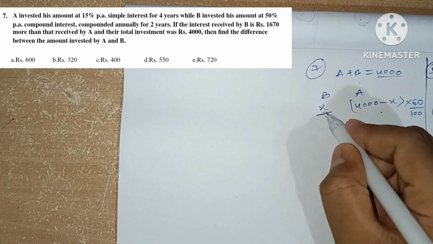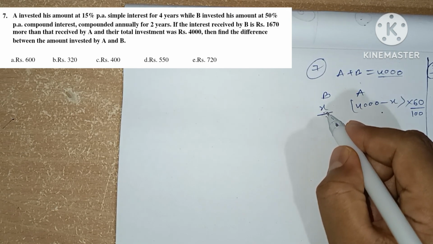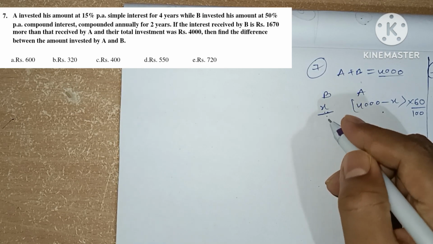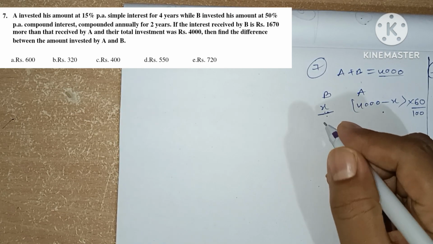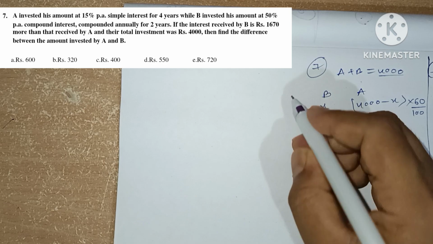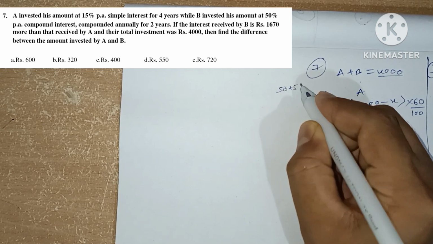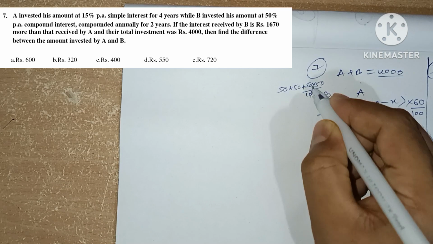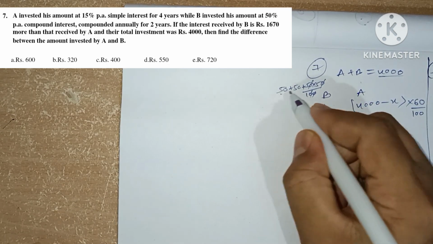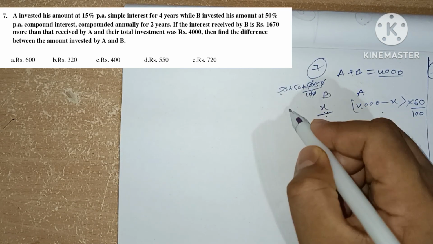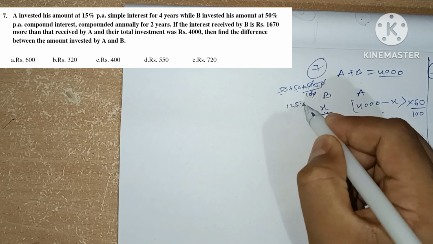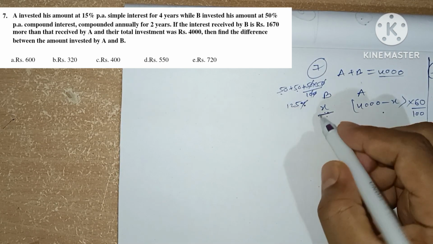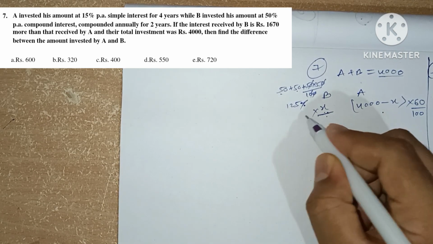B invested in compound interest at a 50% rate for 2 years. For 2 years he gets the principal: 50 plus 50 plus 50 into 50 divided by 100. This is the formula. We can see 50 plus 50 is 100, plus 25, so 125% of the principal he gets. So B gets 125%.